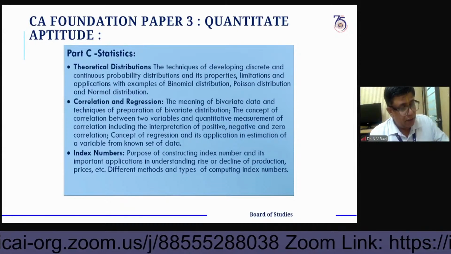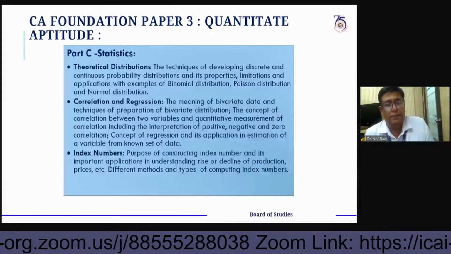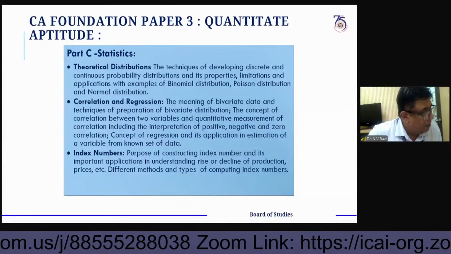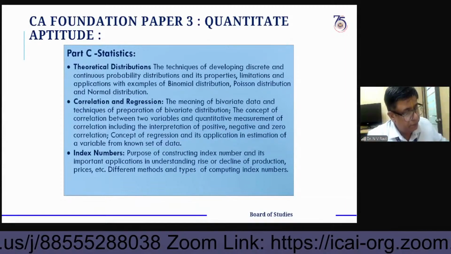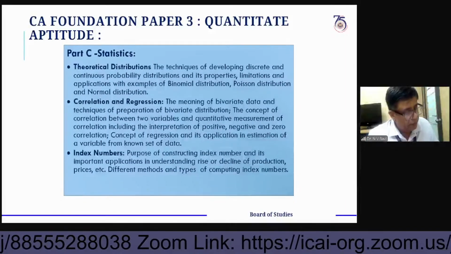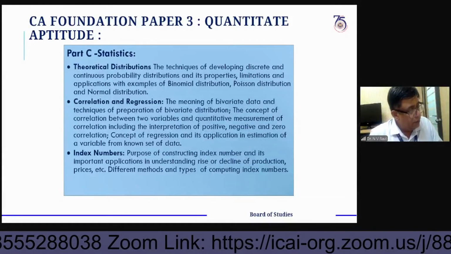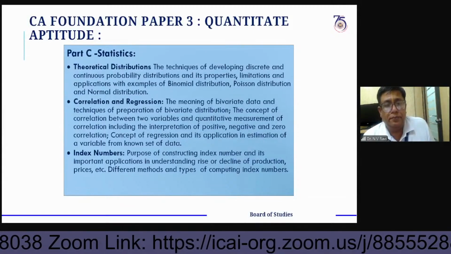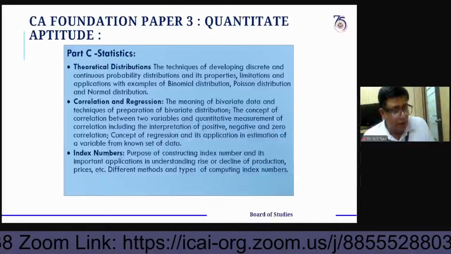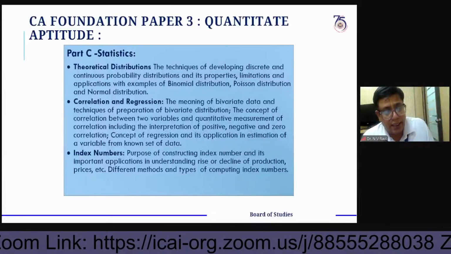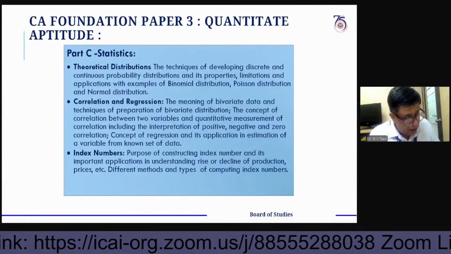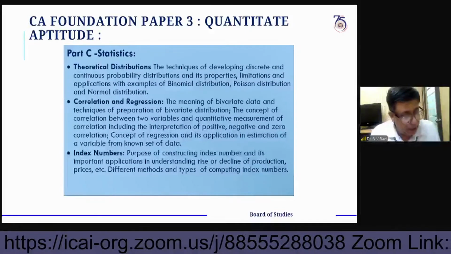What is spurious correlation? Anybody tells? There is no relationship actually. Questions like suicide and intelligence, in such cases we call it a spurious relation.